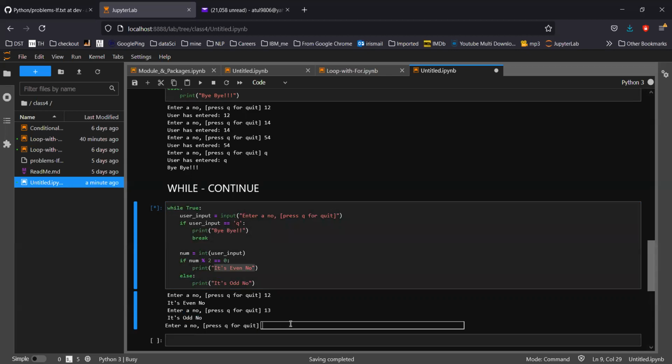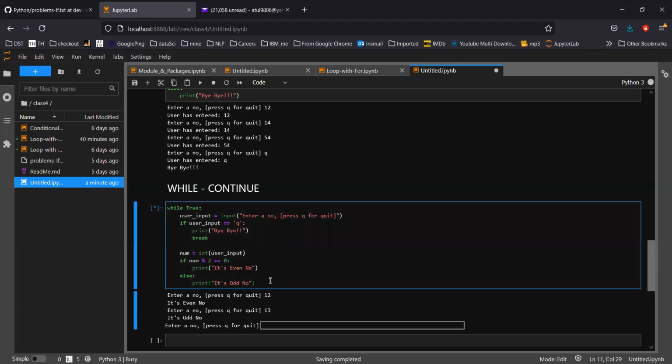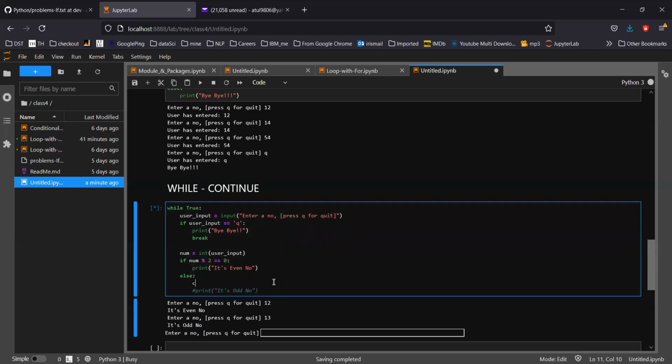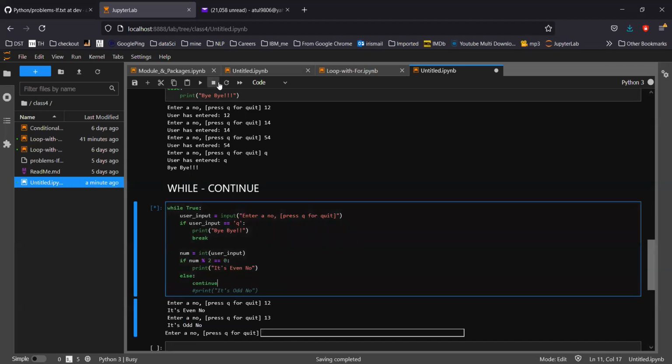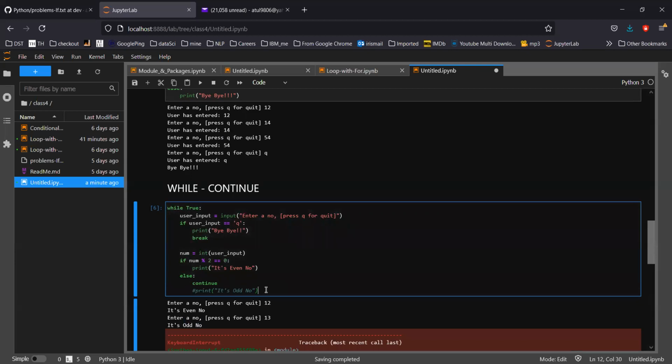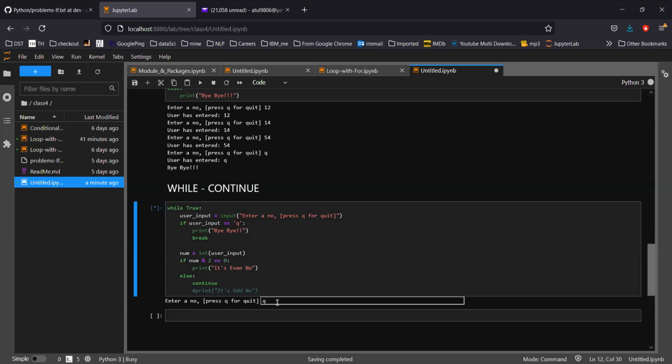Now the same thing can be performed multiple ways. What I have to do is, if I put continue here rather than this, stop, and run it again.